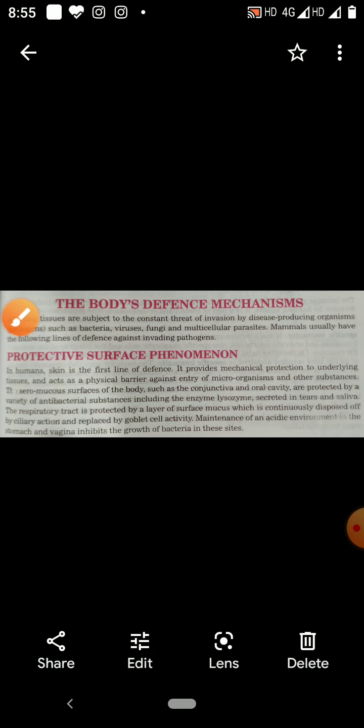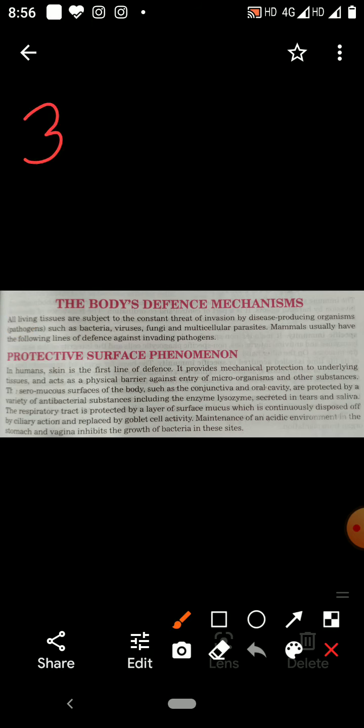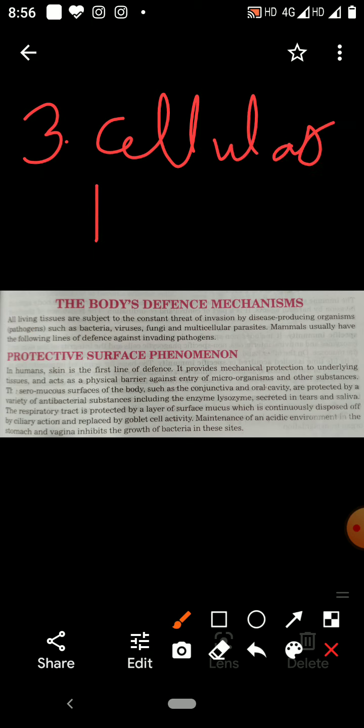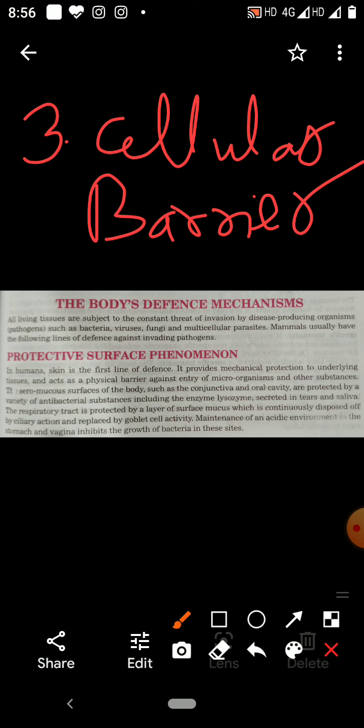Next, the third one is the cellular barrier. The cellular barrier is the internal defense system of the body. It is also known as the second line of defense.